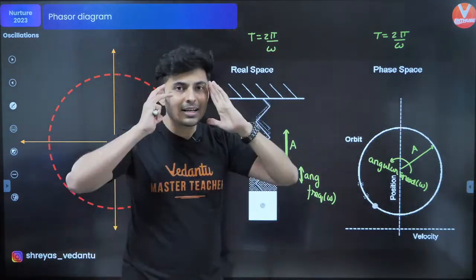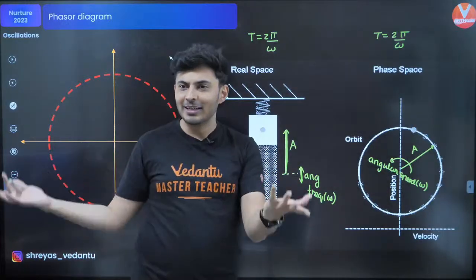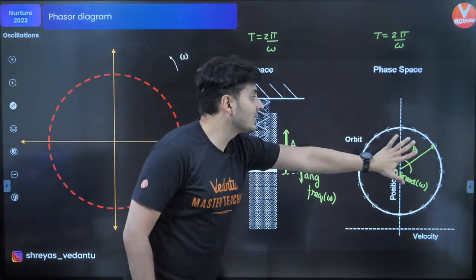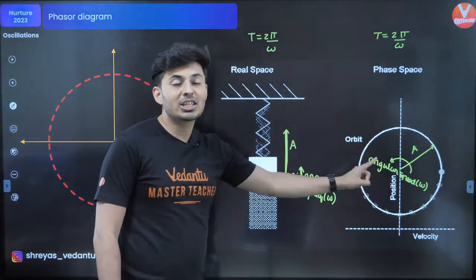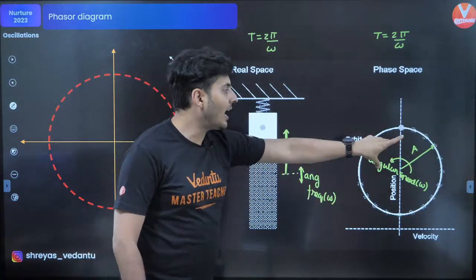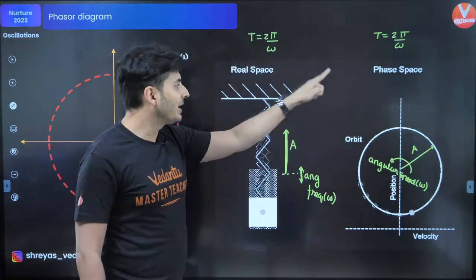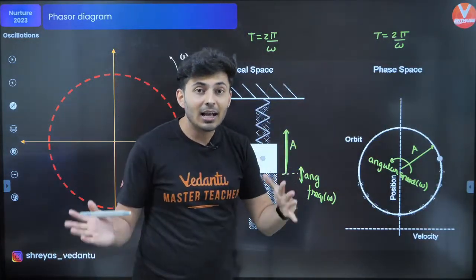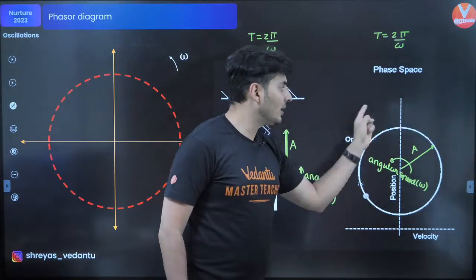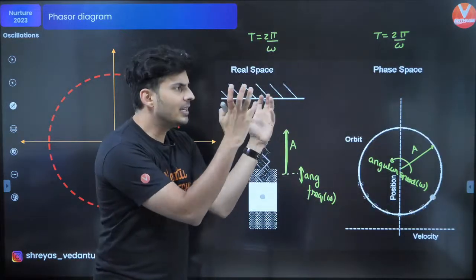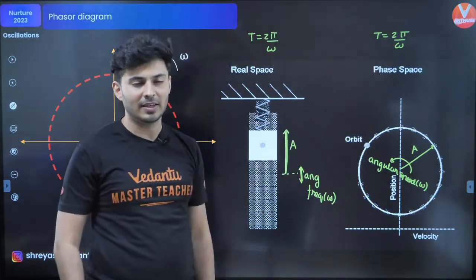Okay? And that's why we create a hypothetical space. It's like virtual reality, or you have your 3D space. You create a space which corresponds to this real space. There are some connections between these two things. Like the amplitude and the radius is same. Angular speed and angular frequency is same. Time period is same. Then it helps us solve the problem. So a particle which is going around in a circle is basically in an unrealistic, it's an imaginary space. That imaginary space is called as the phase space.